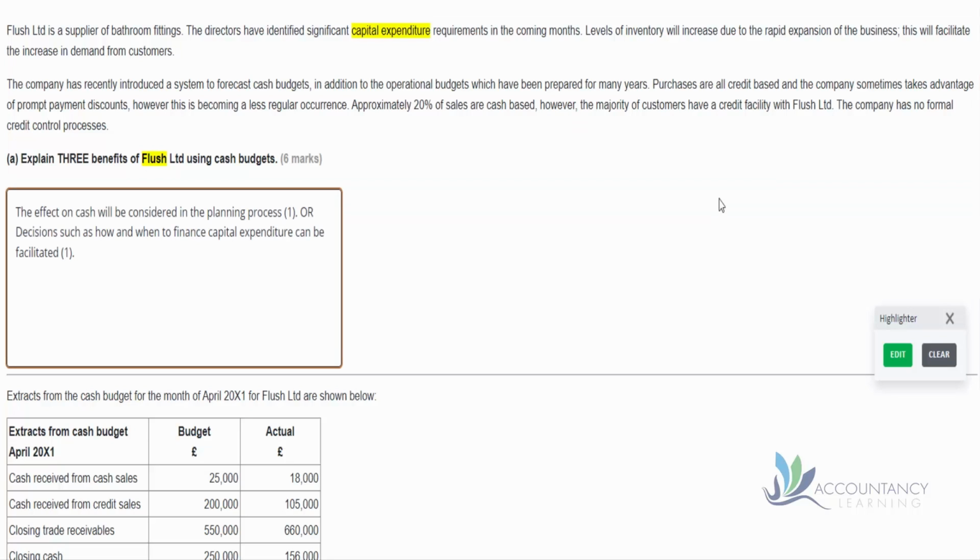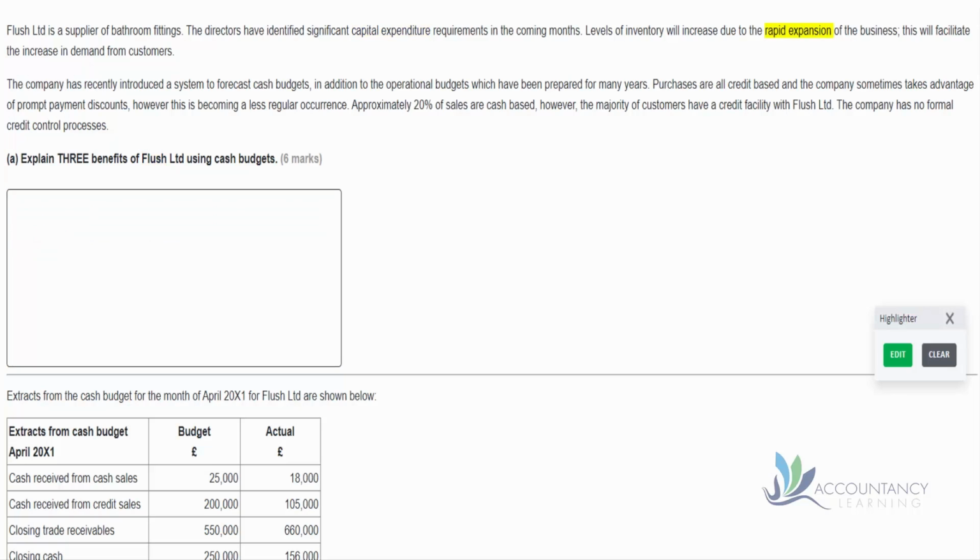So in the suggested solutions, it says the effect on cash will be considered in the planning process. So decisions such as how and when to finance capital expenditure can be facilitated. So yes, it's going to be important for us to have a cash budget, because if we can see in the budget that we won't have enough cash to buy those new assets, then potentially we may need to take out a loan to be able to do that.